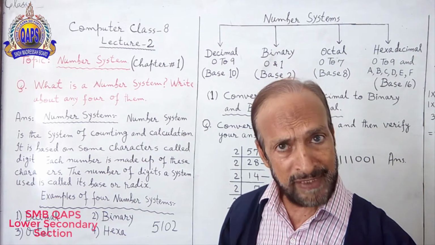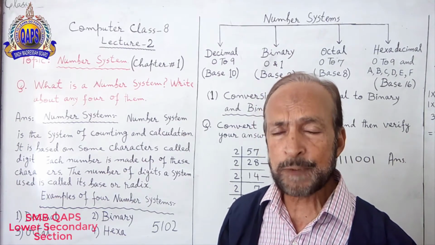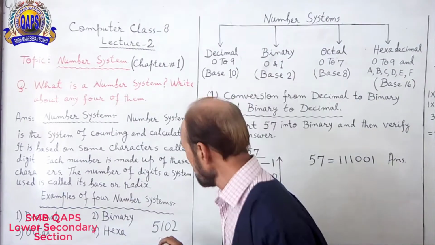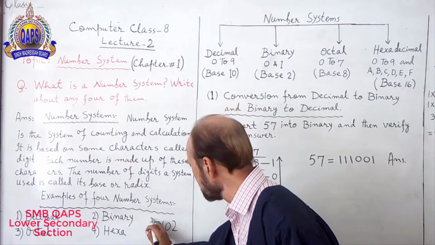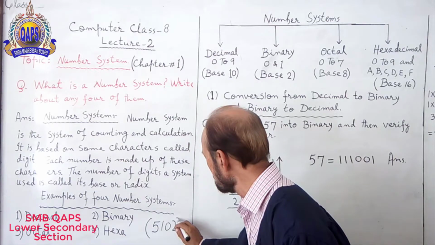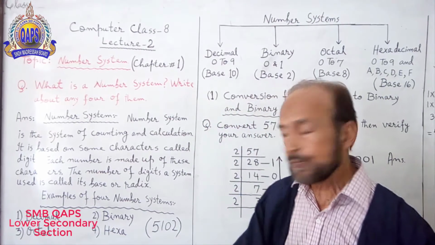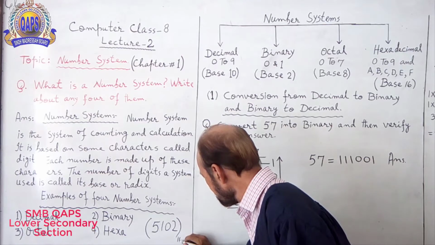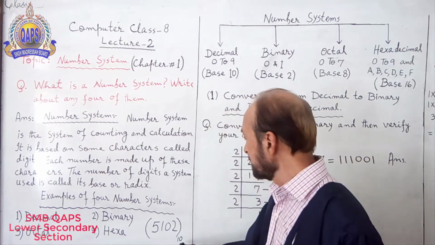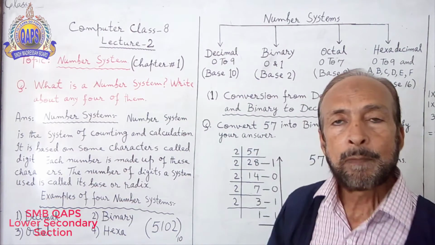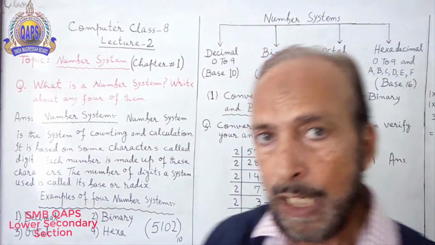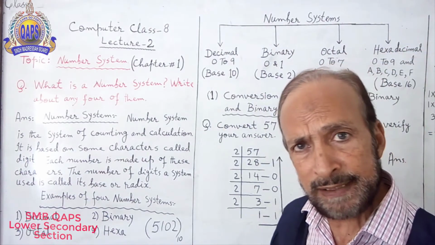So its radix or its base power is 10. So we can write a small 10 over here. This 10 is called base power or radix. I hope you understand that.